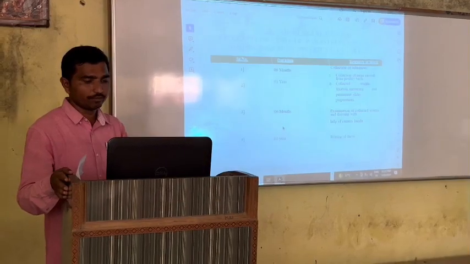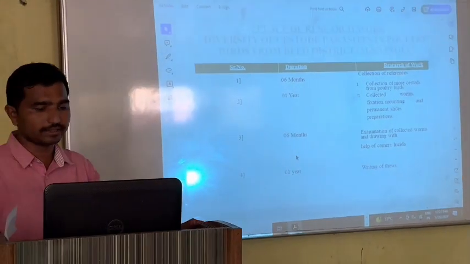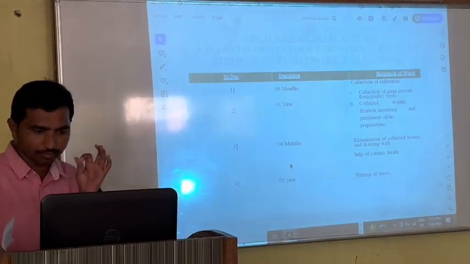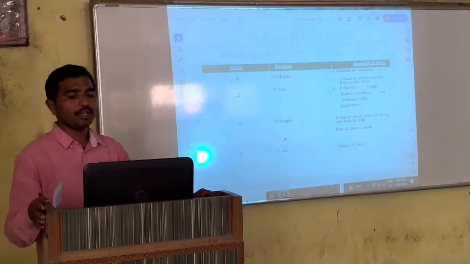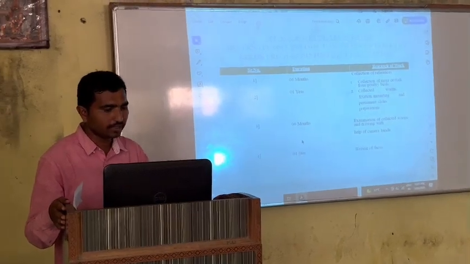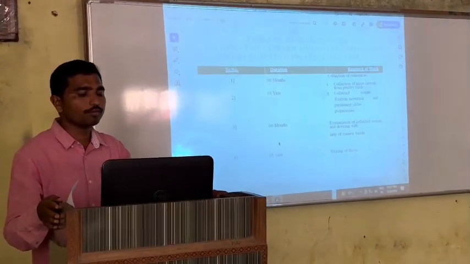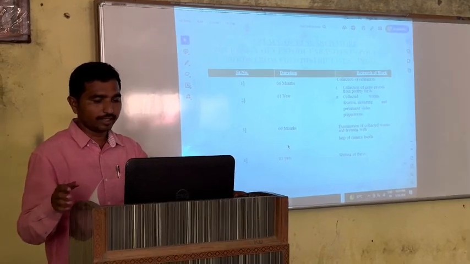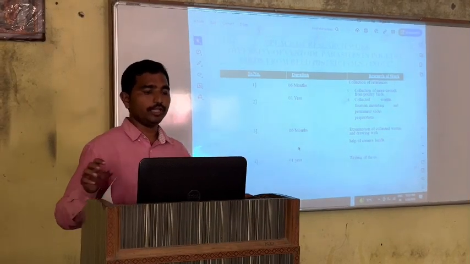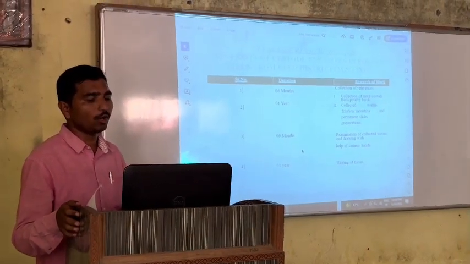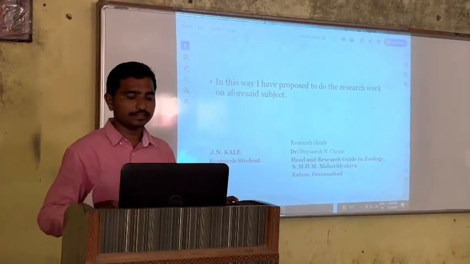So we have to do the research work on the cestodiversity of parasites at different types of places for a duration of 6 months, with collection of references for 1 year, to collect the worms, fixation, mounting and permanent slide preparation. The next duration is 6 months for examination of the collected worms and drawing with the help of a camera, and after that a duration of 1 year for writing the thesis. In this way I have proposed to do all the research work on this subject with my research guides.